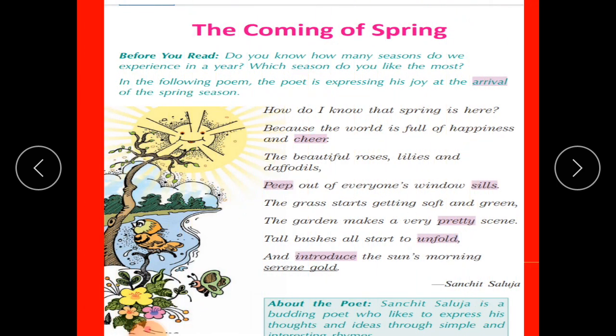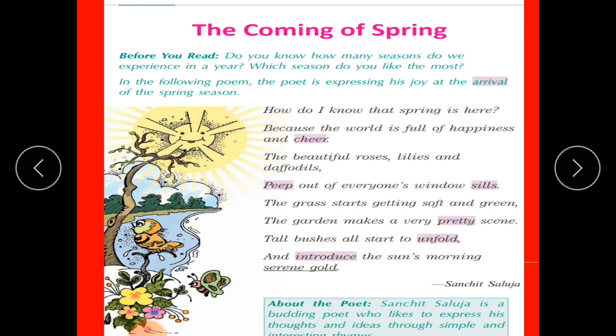Now, children, before we start reading this poem, do you know how many seasons we experience in a year? We experience 4 seasons in a year. They are winter, spring, summer, and autumn. Now, children, can you tell me which season you like the most?